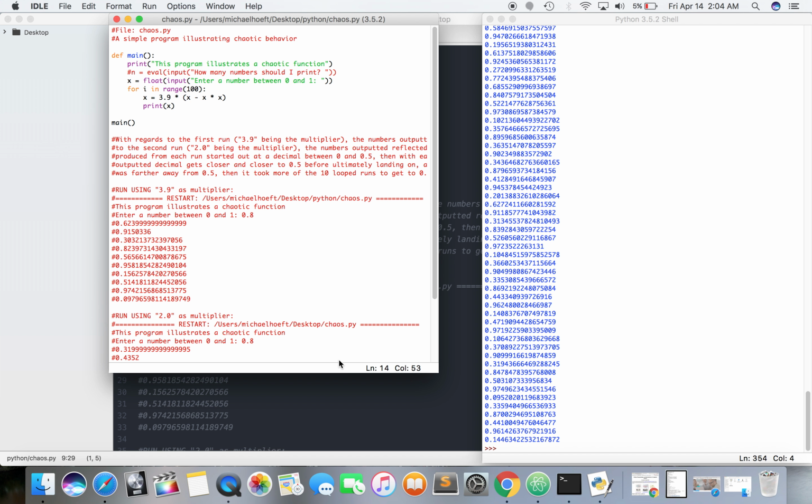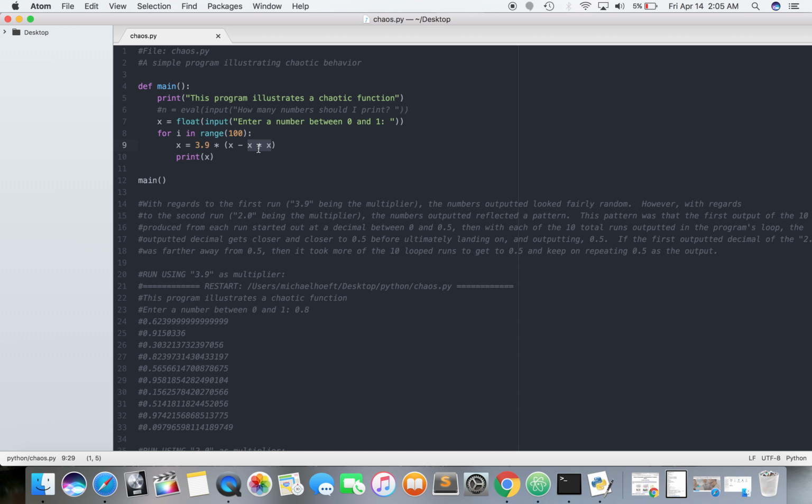All right, so let's run this again. So 3.9 times x minus 3.9 times x times x. It's key to keep the spacing. I mean, just obviously try to copy what he's got here, but it's just good practice for readability.